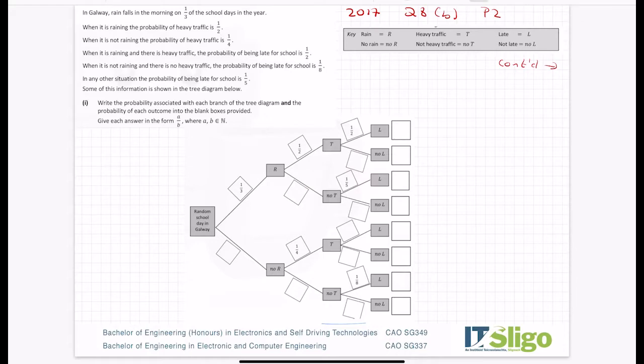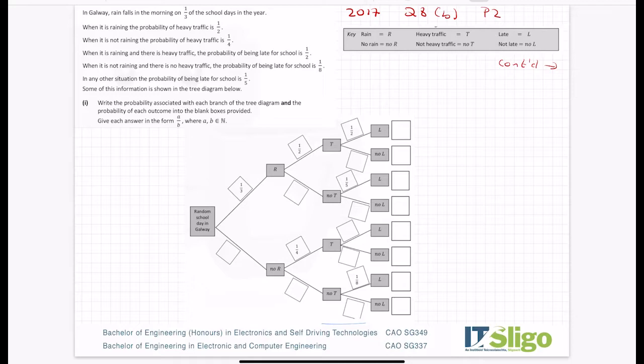In Galway, rain falls in the morning on 1/3 of the school days of the year. When it is raining, the probability of heavy traffic is a half. When it is not raining, the probability of heavy traffic is a quarter. When it is raining and there is heavy traffic, the probability of being late for school is a half. When it is not raining and there is no heavy traffic, the probability of being late for school is an eighth. In any other situation, the probability of being late for school is a fifth. Some of this information is shown in the tree diagram below.